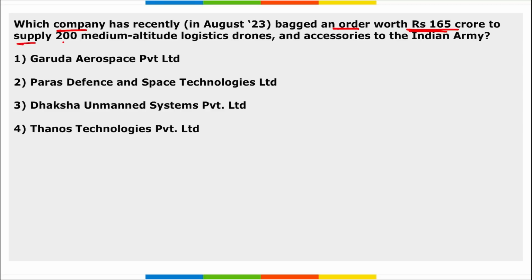Next, which company has recently bagged an order worth 165 crore rupees to supply 200 medium altitude logistic drones and accessories to the Indian Army? I repeat, which company recently bagged an order worth 165 crore rupees to supply 200 medium altitude logistic drones as well as various accessories to the Indian Army? Which is the organization that has bagged this order? It is Dhaksha Unmanned Systems, right?